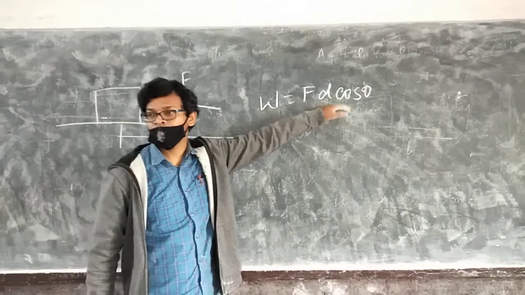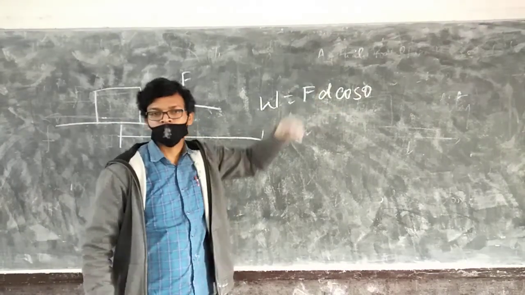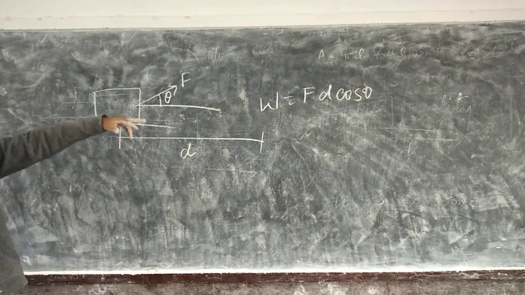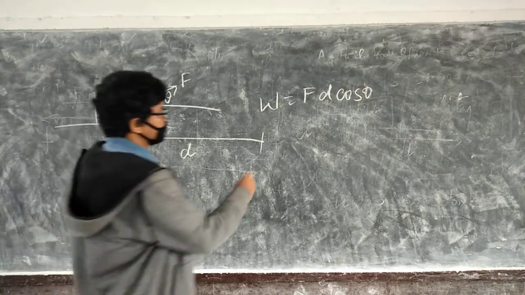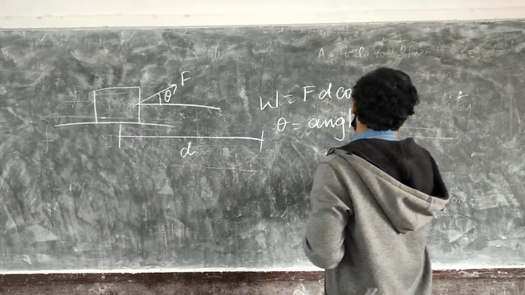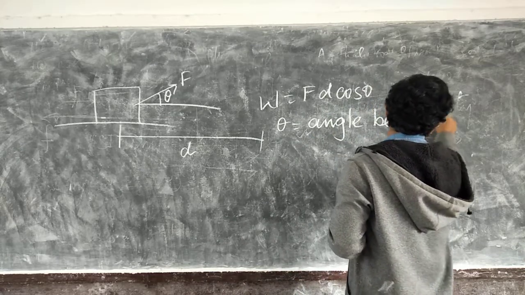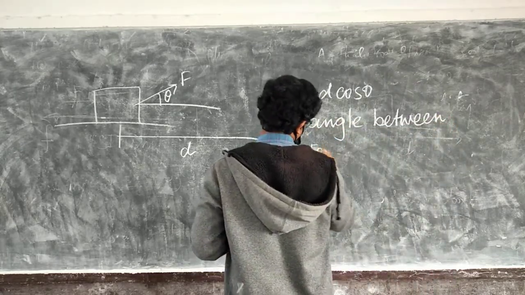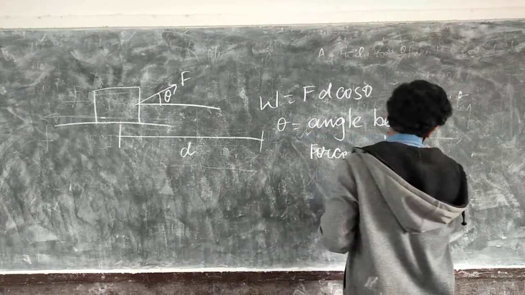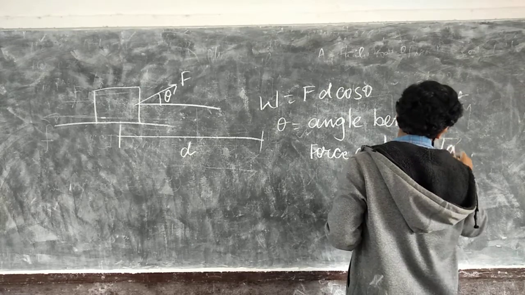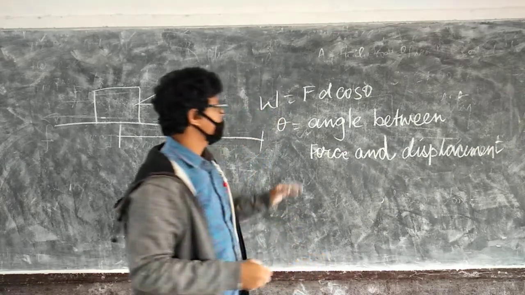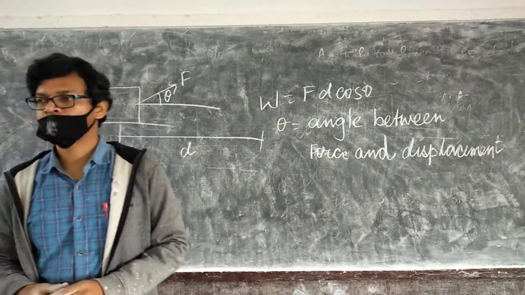Work done equal to F d cos theta. When force is acting at some angle to the displacement, in that case, work done is equal to F d cos theta, where theta is the angle between force and displacement.